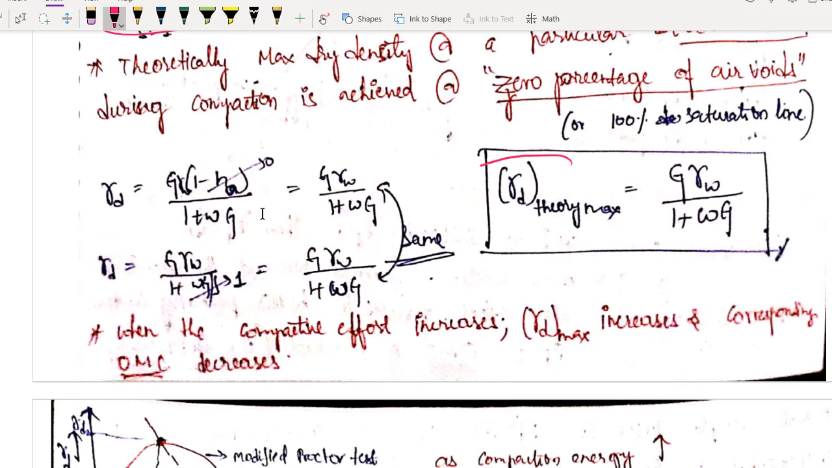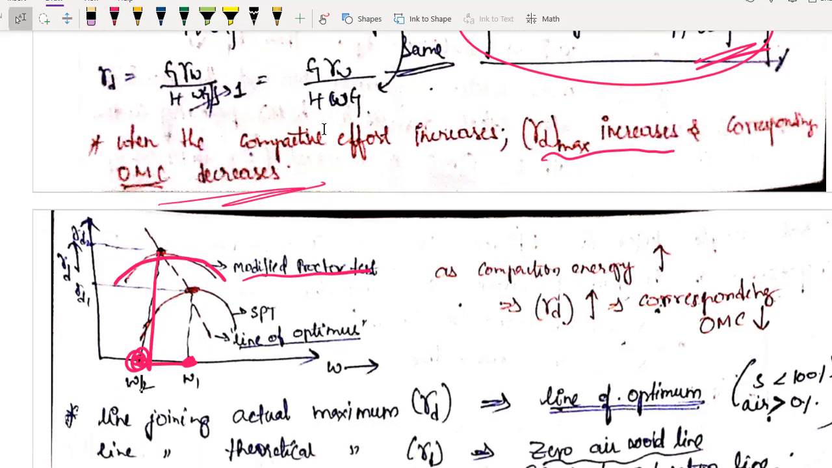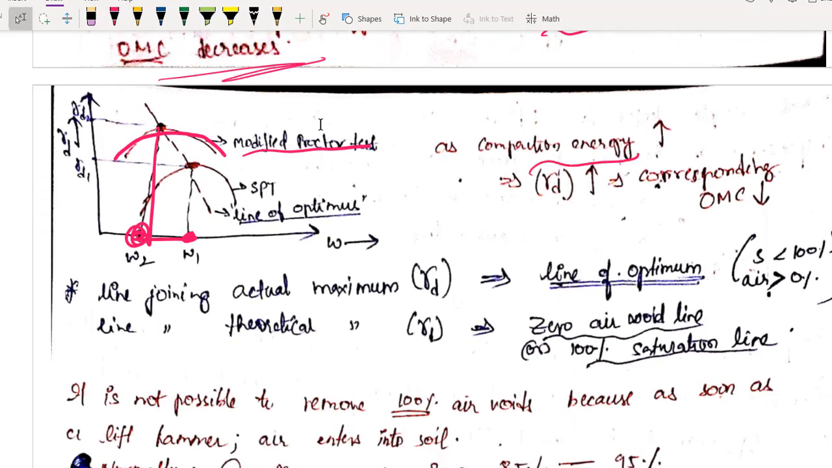What is the theoretical maximum dry density you can get? It is G gamma W by 1 plus WG. When the compactive effort increases, your gamma d maximum increases and the corresponding optimum moisture content decreases. See this diagram: as the compaction effort increased, for example in the modified Proctor test, the optimum moisture content shifted from W1 to W2. Everything is clear. As compaction energy is increased, gamma d increases, but the corresponding optimum moisture content decreases.